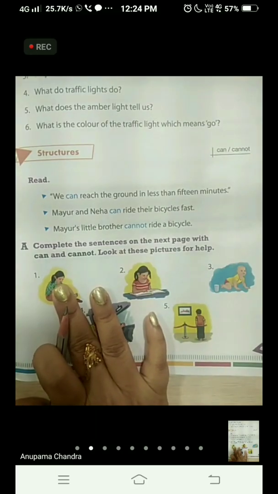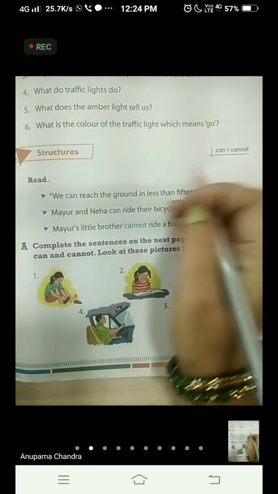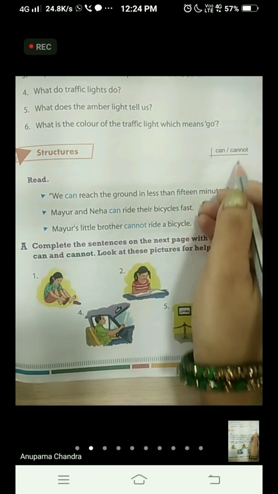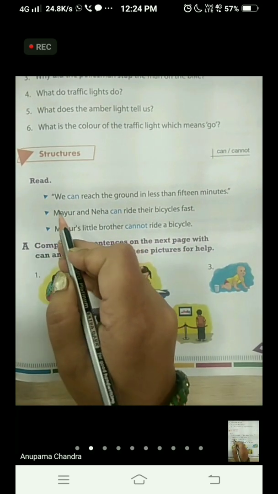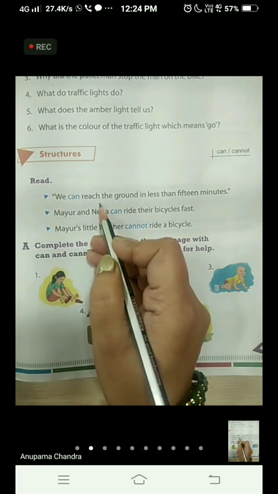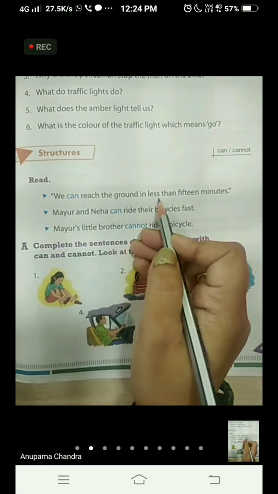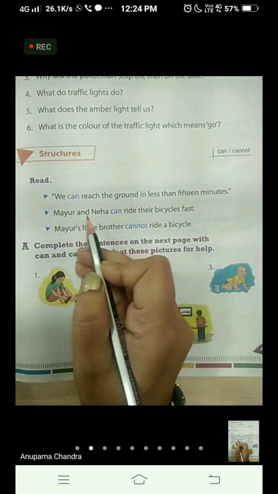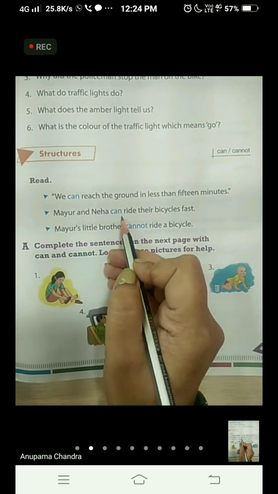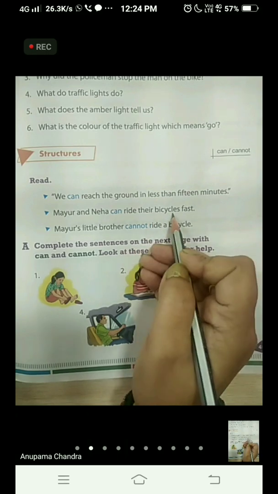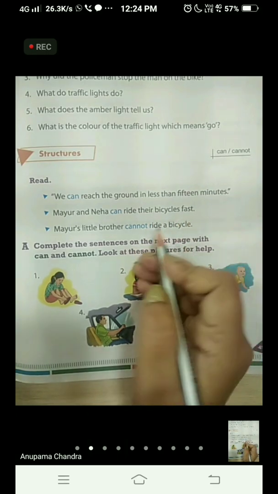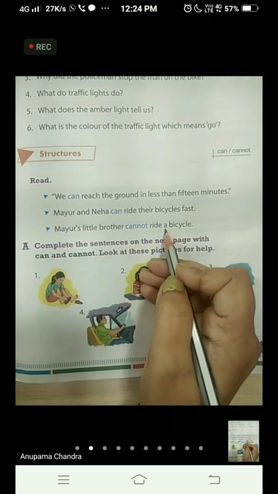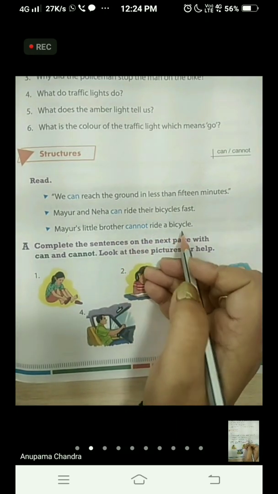So this is page number 49 of your textbook. We are going to do today the use of can and cannot. Okay? Read. We can reach the ground in less than 15 minutes. Next is Mayur and Neha can ride their bicycles fast. Mayur's little brother cannot ride a bicycle.